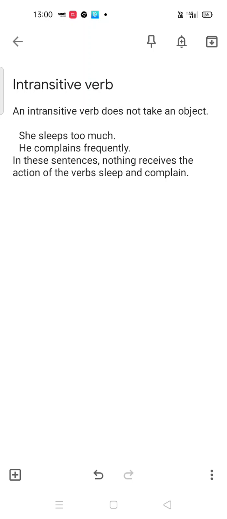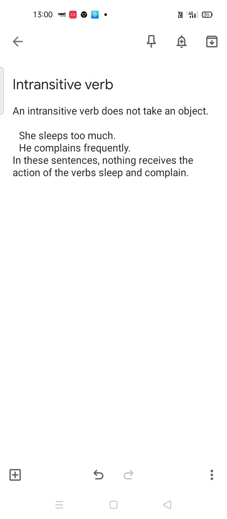So the verbs that do not take an object are called intransitive verbs. Intransitive verb is not hard.